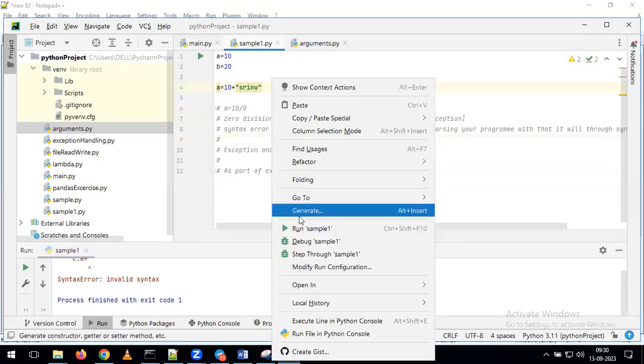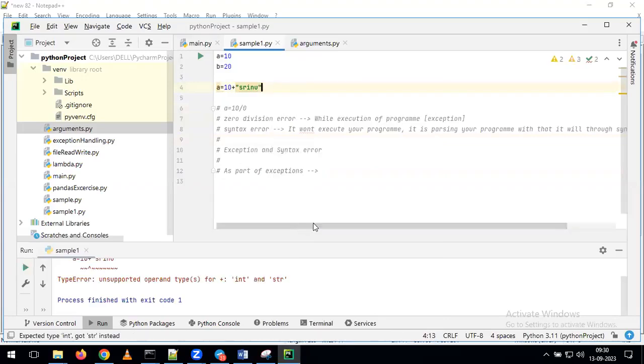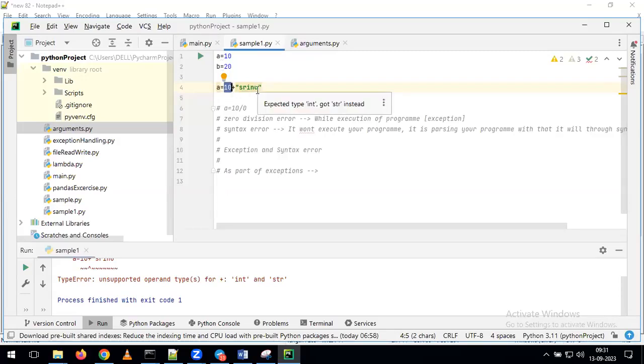Let's try this. I'm clicking on run. Now see what's happening. Are we getting a syntax error, or are we getting an exception here? The syntax is correct, but as part of running the program, you are trying to add an integer value with a string value. Can we perform addition between an integer and a string? It's not possible. That's the reason our summing operation fails during execution, and it gives the error. What type of error are we getting?